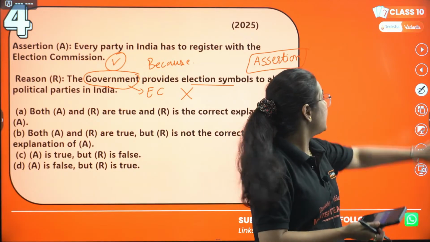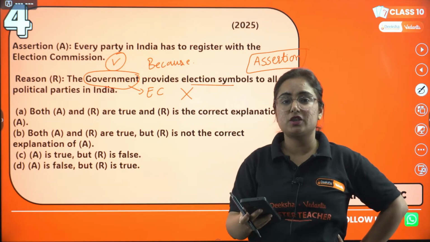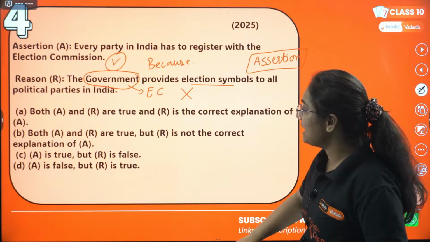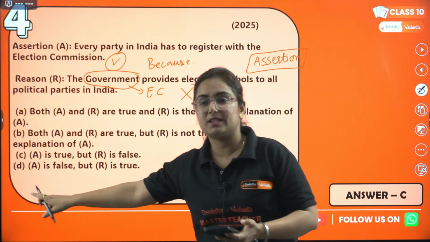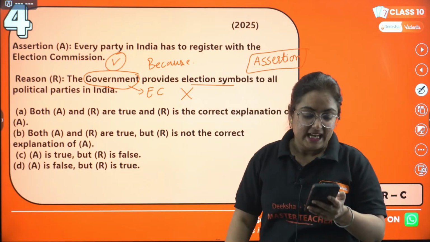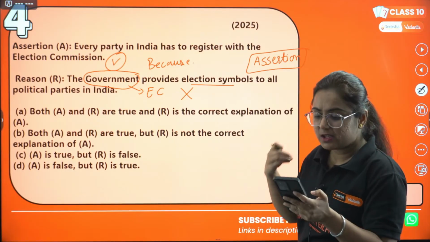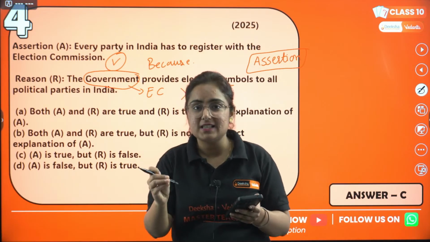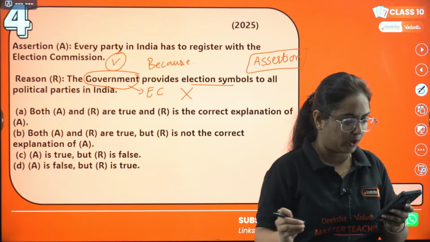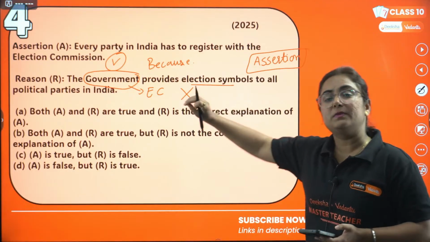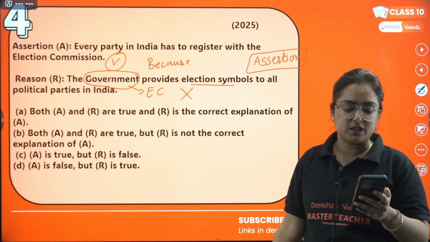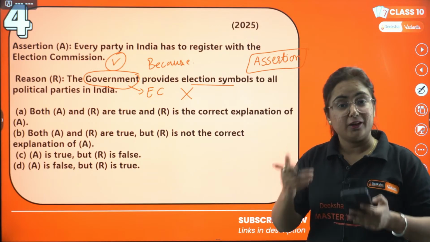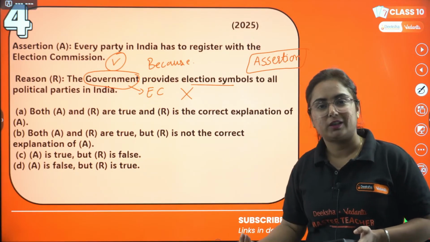So which is the correct answer for question number 4? The correct answer is A is true but R is false. That is C. Yes, I can see Aditya is constantly giving correct answers. That's very great over here. Fine. So hope this is understood to each student. If you have any doubt, give me in the live chat. We will sort that out.